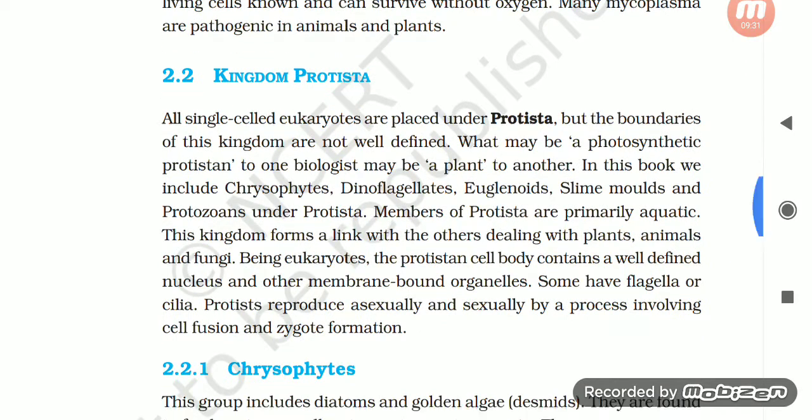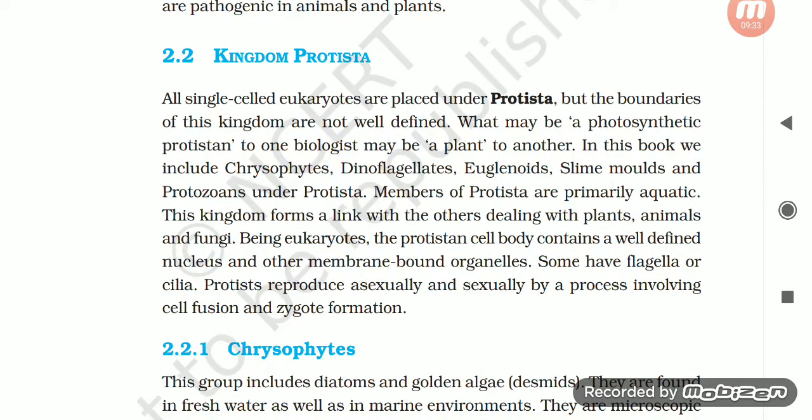Kingdom Protista. 2.2 Kingdom Protista. All single-celled eukaryotes are placed under Protista, but the boundaries of this kingdom are not well defined. What may be a photosynthetic protist to one biologist may be a plant to another. In this book, we include chrysophytes, dinoflagellates, euglenoids, slime molds, and protozoans in Protista. Members of Protista are primarily aquatic. This kingdom forms a link with the others dealing with plants, animals, and fungi.